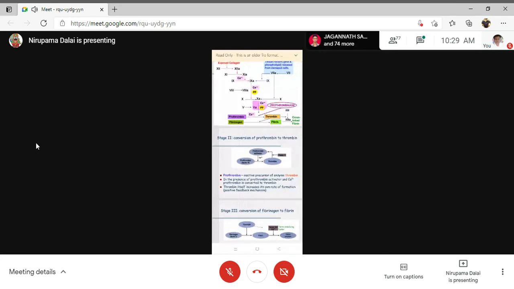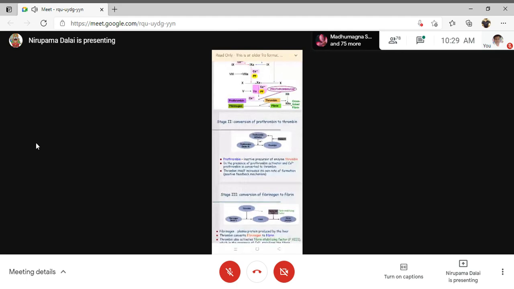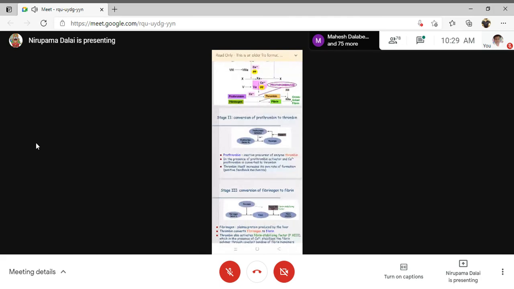Then there will be fibrin stabilization. Then there will be formation of the blood clot. But remember, after the clotting process is over and the mechanism has served its purpose, this clot has to be degraded. It has to be dissolved. How is dissolution of the clot possible?